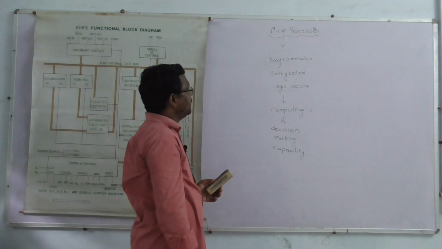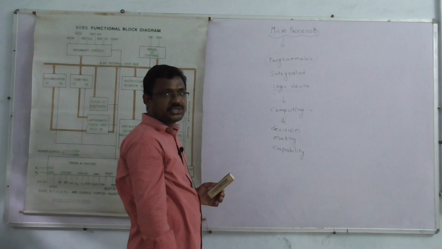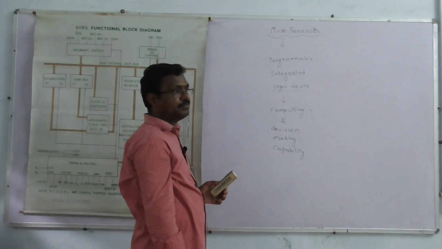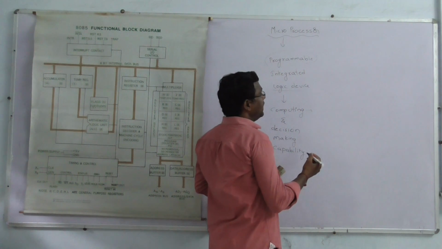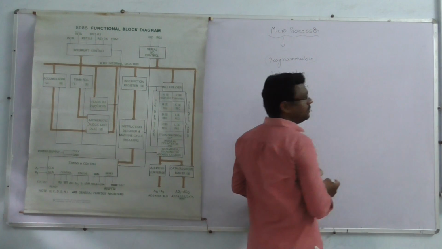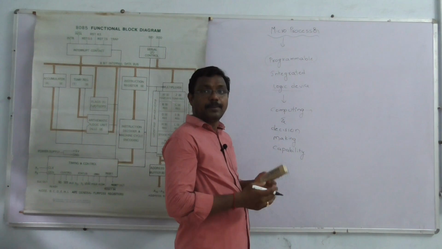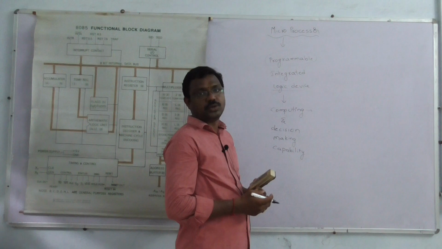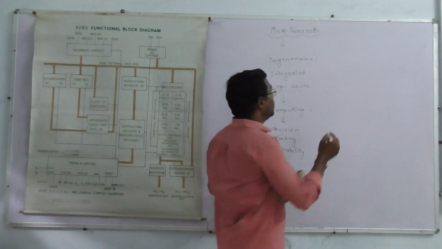Microprocessor means a programmable integrated logic device. It has a computing and decision making capability. Microcomputer means the microprocessor is combined with memory, input and output devices. It can perform as the microcomputer.